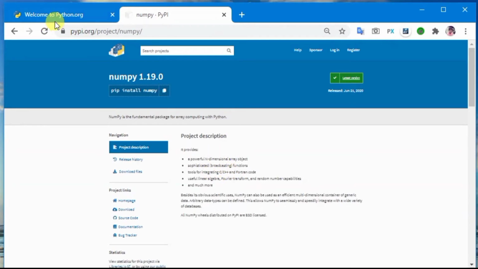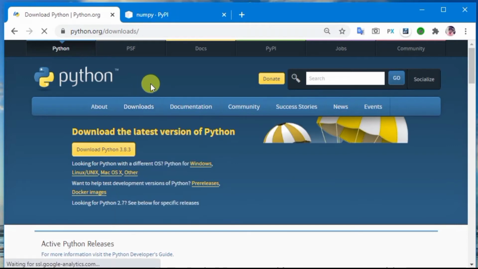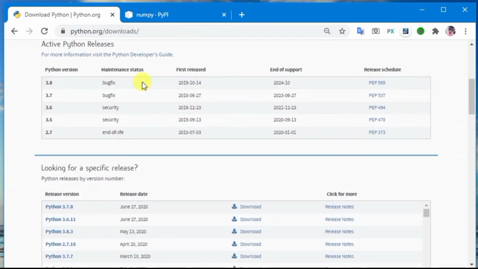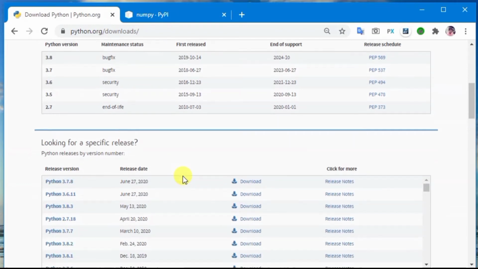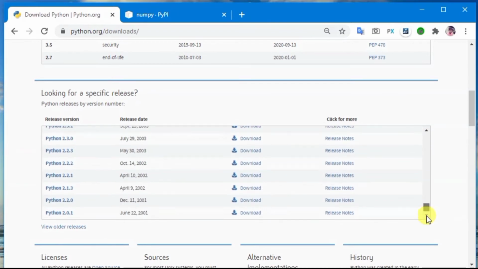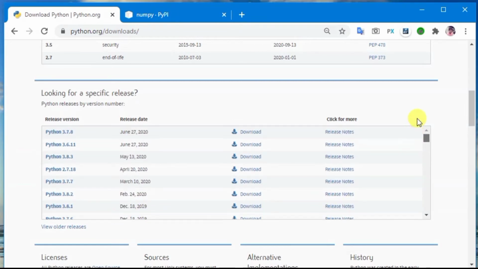Now let us download and install Python on our PC. Let us go to the home page and click download. Now let us move down. Here you can see different versions of Python. There are versions available from Python 2.1, which is the earliest version. Python 2 has now reached the end of its life.